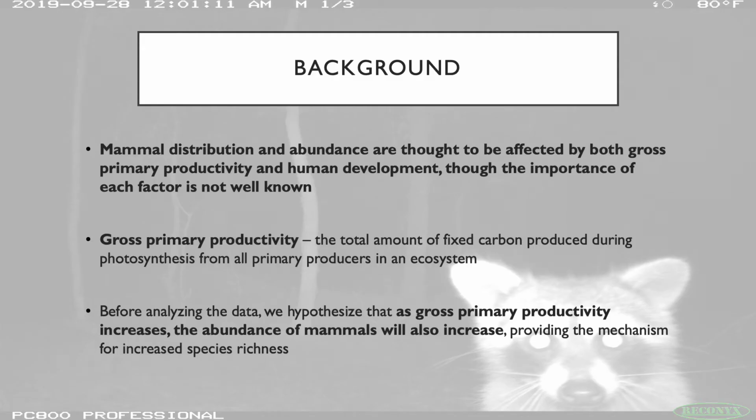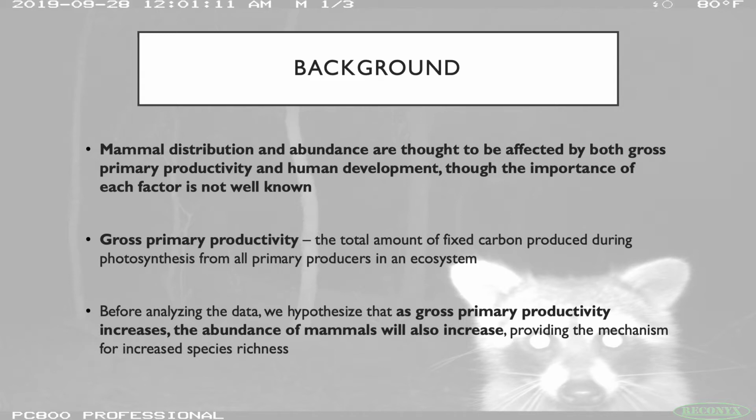Have you ever wondered how we as humans affect the distributions and abundance of mammals through the way we expand and develop or cultivate our land? It's thought that mammal distribution and abundance are both affected by gross primary productivity and human development, although the importance of each factor is not really well known.